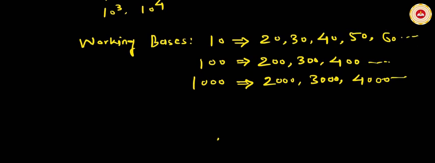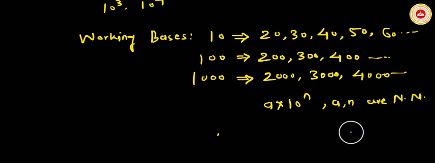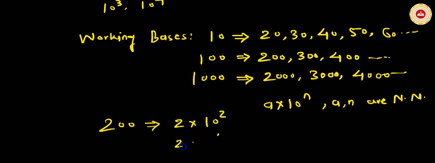These multiples are expressed as a multiplied by 10 to the power of n, where a and n are natural numbers. For example, 200 is expressed in the form of 2 multiplied by 10 to the power of 2, that is 2 multiplied by 100.